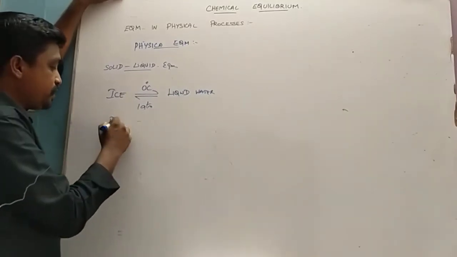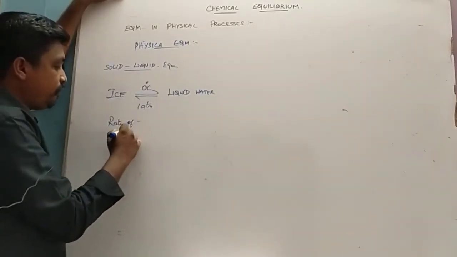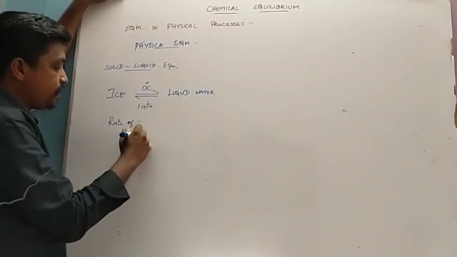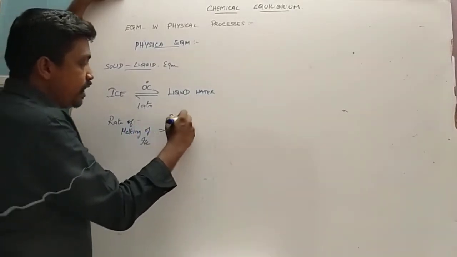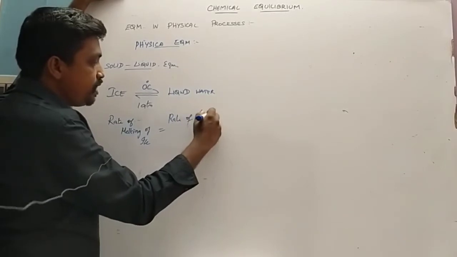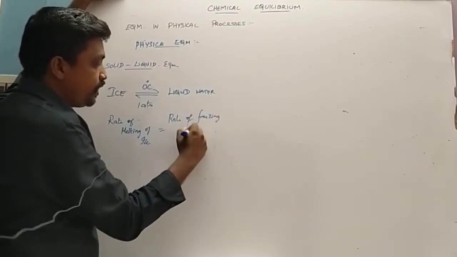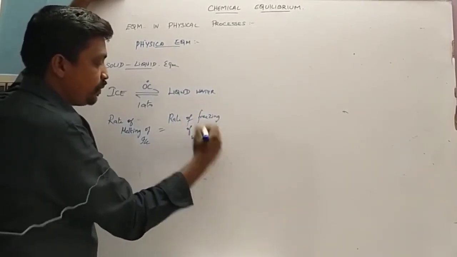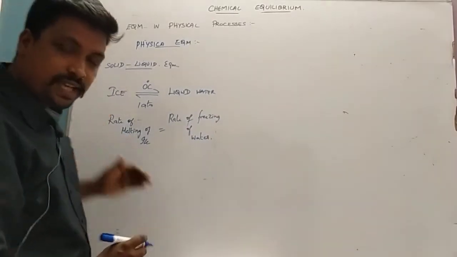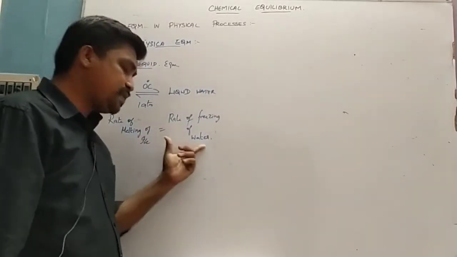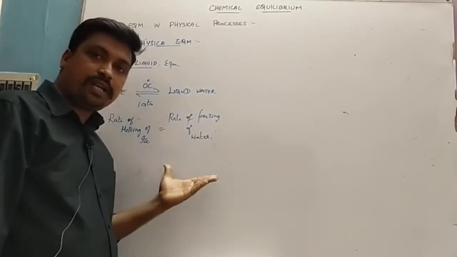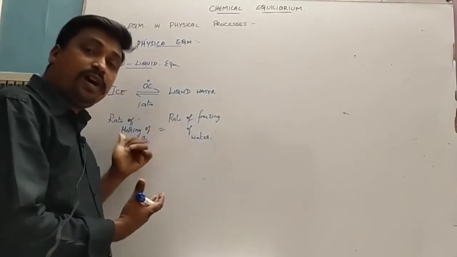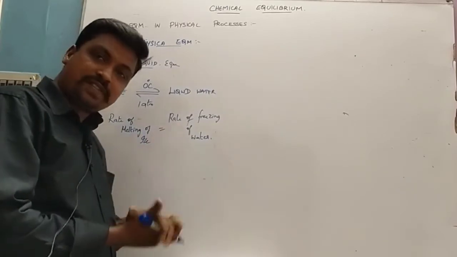So we can say that the rate of melting of ice is equal to the rate of freezing of water, at the same temperature and pressure. Because of this process taking place at the boundary of ice and water, the amount of water and ice present in the mixture is fixed.